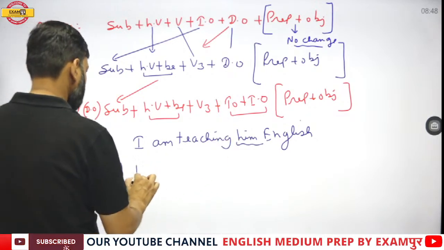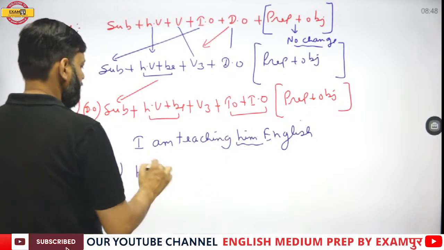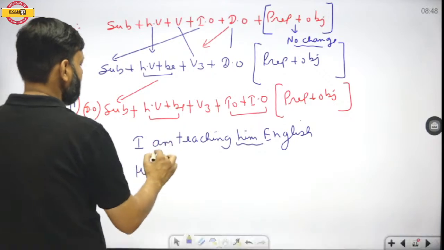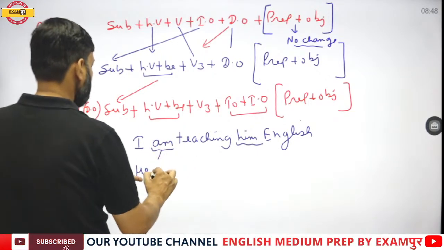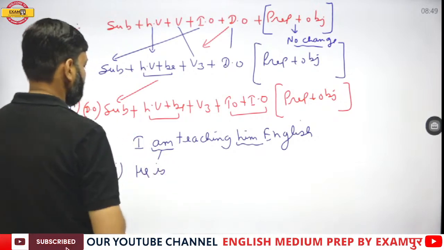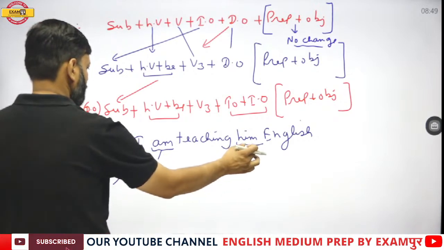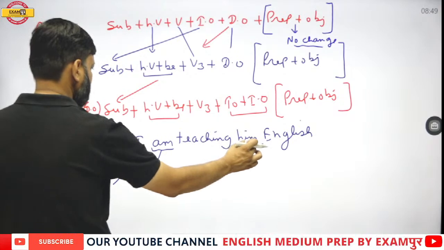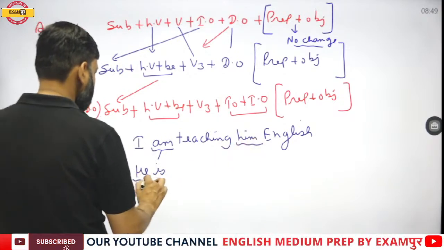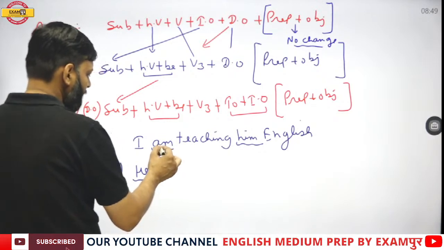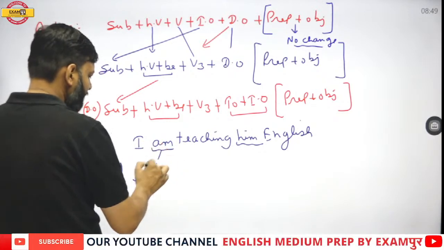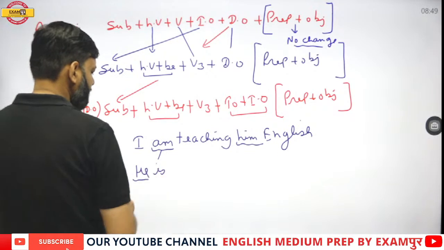So him becomes he. Now after he we need a helping verb. Here the helping verb is am, but am is according to I; according to he, am becomes is.